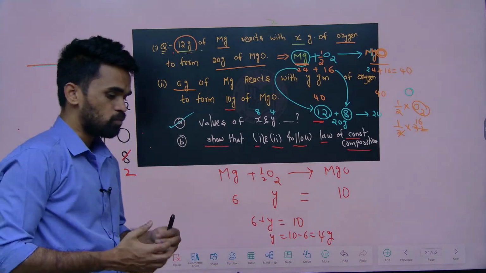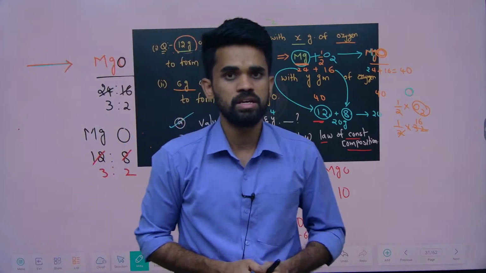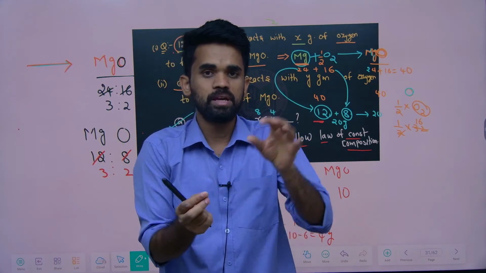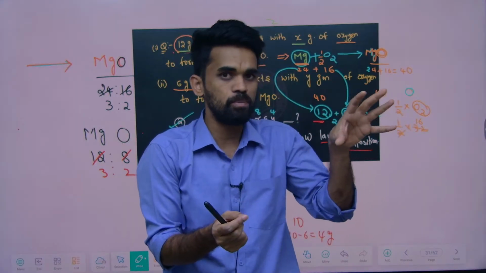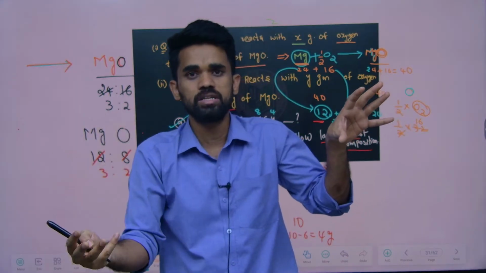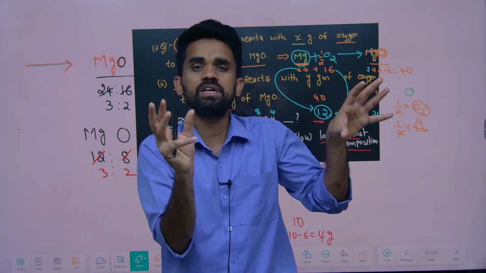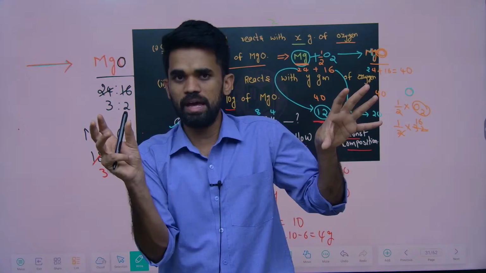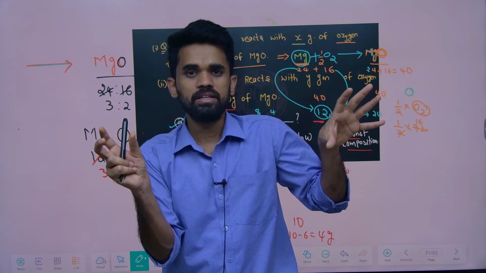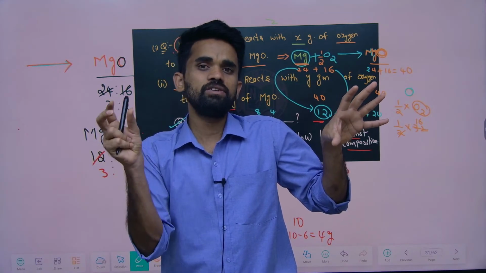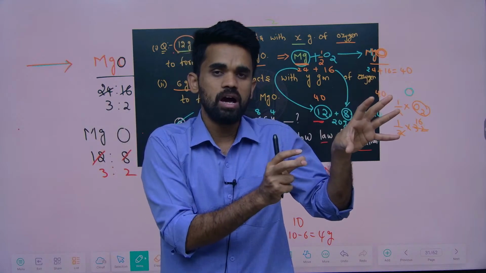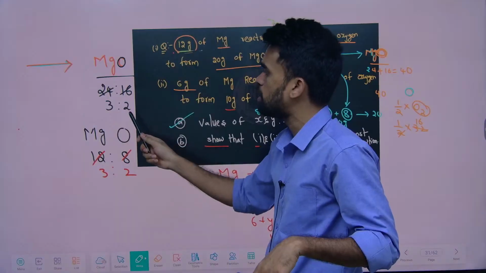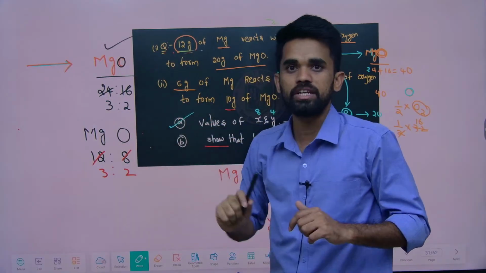So what do we mean by the law of constant composition? Particular elements combine to form a particular compound. When that compound is formed from any source, they always have a fixed whole number ratio. If a compound is formed from particular elements, then irrespective of the source giving that product, it always has the exact composition, like the 3:2 ratio for formation of magnesium oxide.